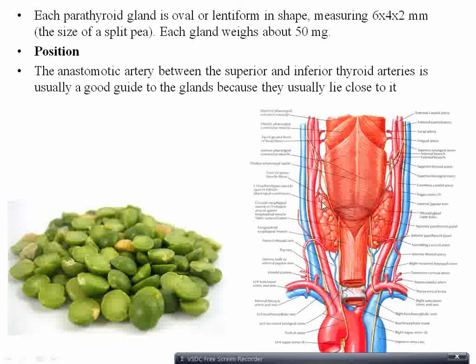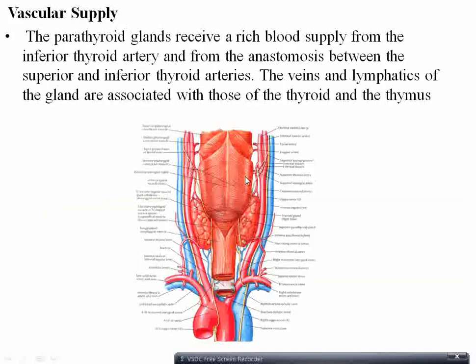So this anastomotic artery will guide. If you remove the parathyroid glands, that is dangerous, because parathyroid glands are vital to the body, whereas thyroid gland is not vital. So that's the difference. Size doesn't matter. Even though parathyroid gland is small, it is the most vital. It is vital to the body.